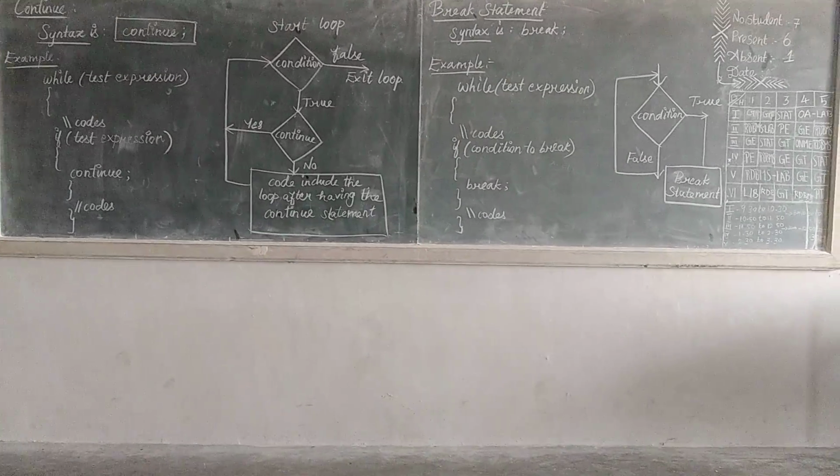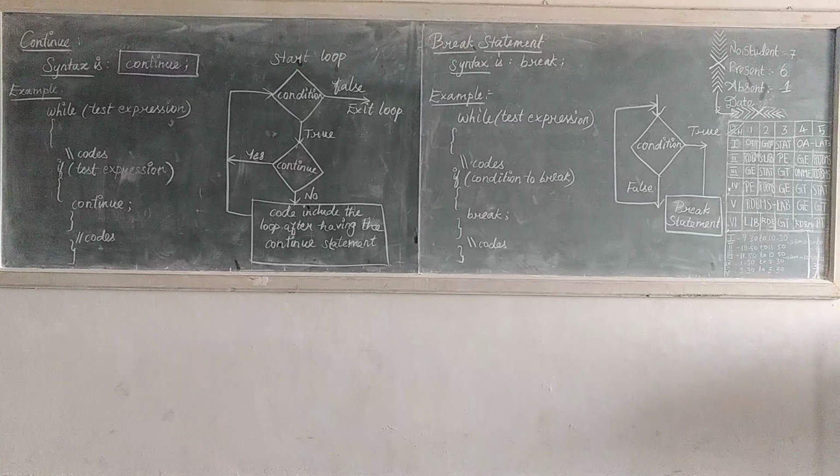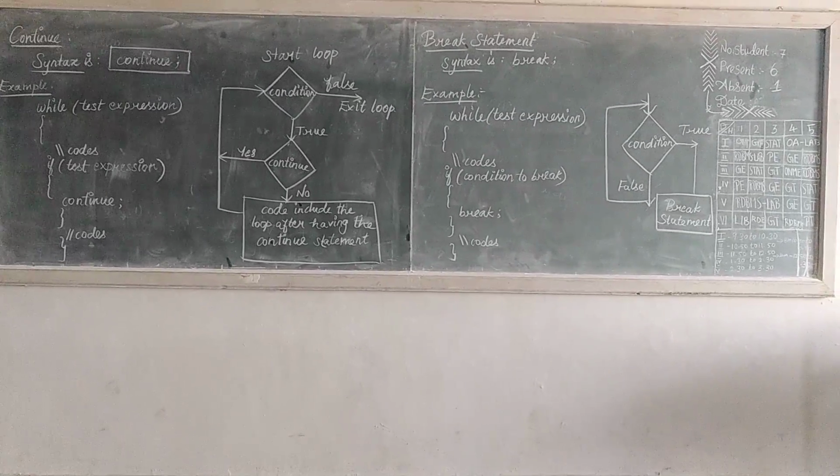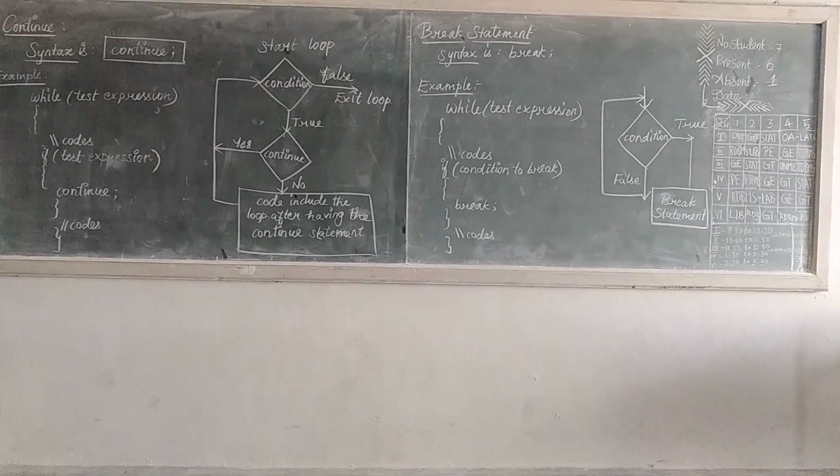Okay, let's start our flowchart. We start the loop, and if the condition is true, we move to the break statement.